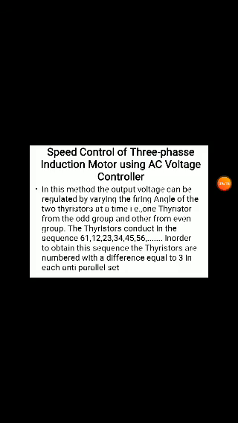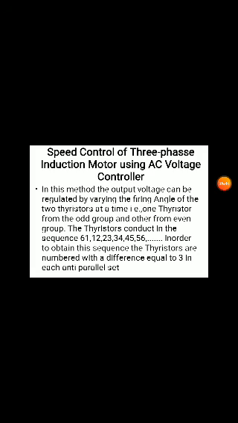Next, in the phase which is more negative in the supply, the negative group thyristor will be switched on. That is the way we designed the particular sequence of the thyristor numbers, not directly, but by assuming the numbers as a sequence.